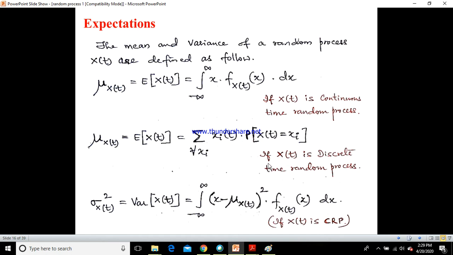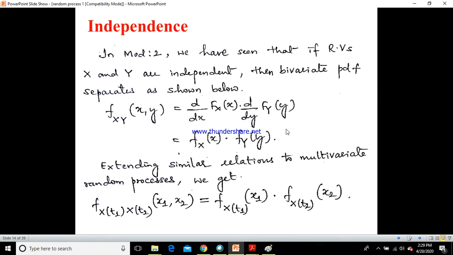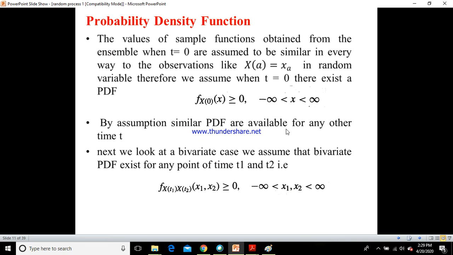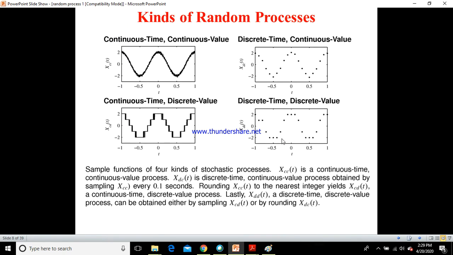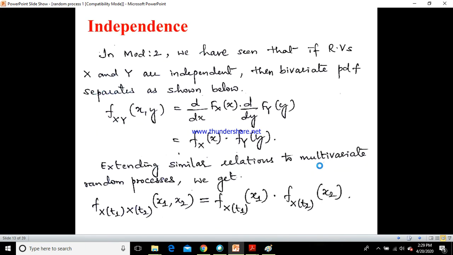This is my second video on module 3. In my previous video from module 3, we have seen the details about expectation, and then something on independence, then probability density function, the meaning of ensembles, and kinds of random process. So today we will see